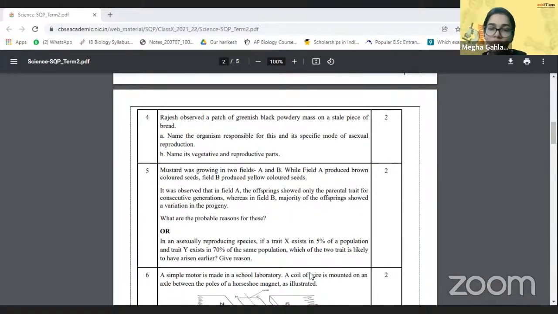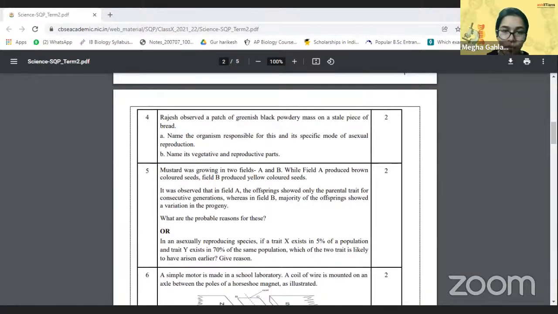So the first thing is name the organism responsible for this and its specific mode of asexual reproduction. Very good, Aruhi. The organism responsible for this is Rhizopus. The specific mode of asexual reproduction is spore formation, right? Name its vegetative parts and reproductive parts.